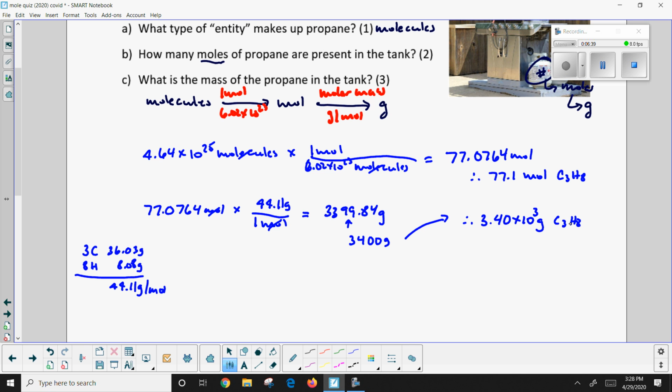So again, we went from molecules to mole and then to grams. Make sure you show all the units canceling. That's very, very, very important. All right, let's look at the next example here.